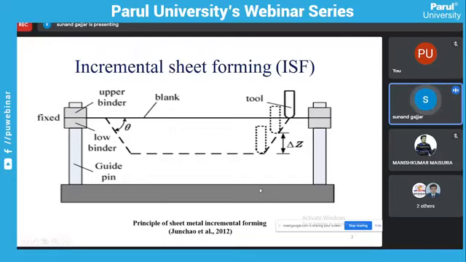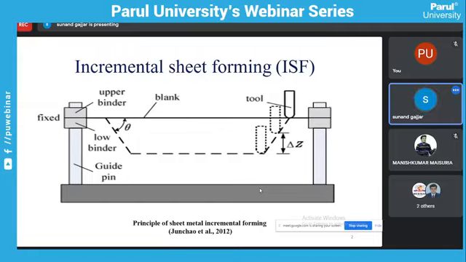Before that, we can go through some basic fundamentals of sheet forming. Then subsequently we will discuss the effect of parameters and our findings. But first, what is the sheet forming process?